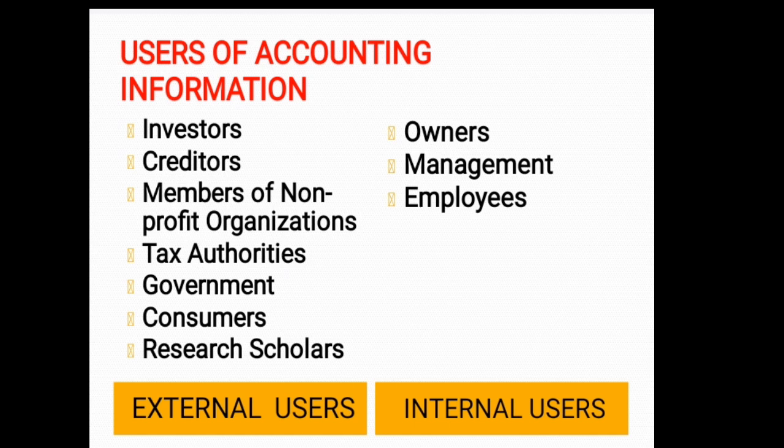The third external users are the members of non-profit organizations like schools, colleges, hospitals, clubs, charitable institutions, and so on. They also need accounting information to know how their contributed funds are being utilized and to ascertain if the organization deserves continued support or support should be withdrawn and diverted to another organization, keeping in view bad performance shown by the accounting information.